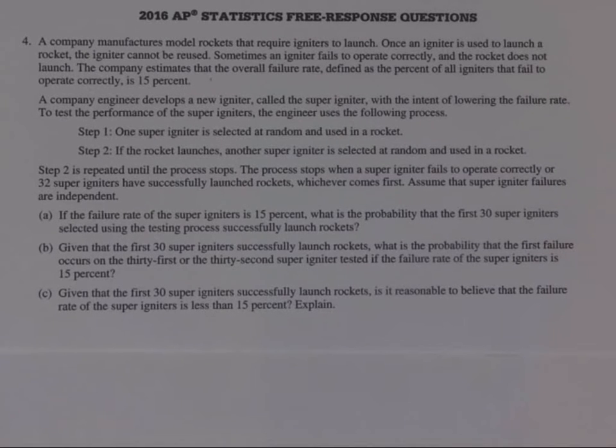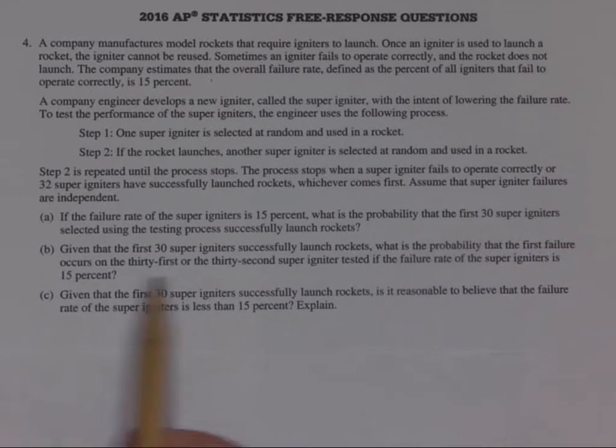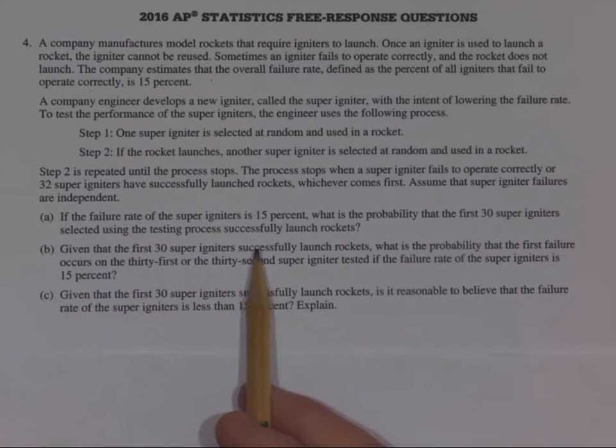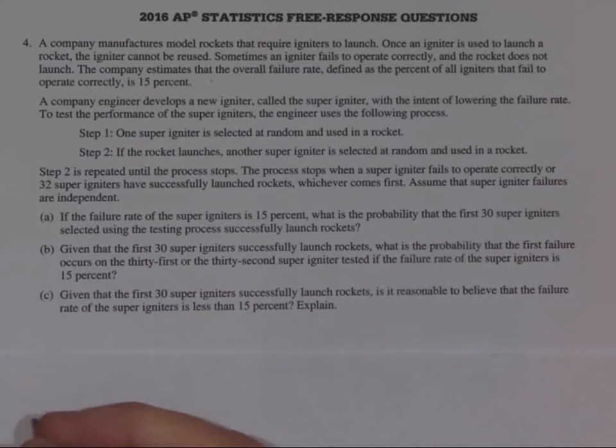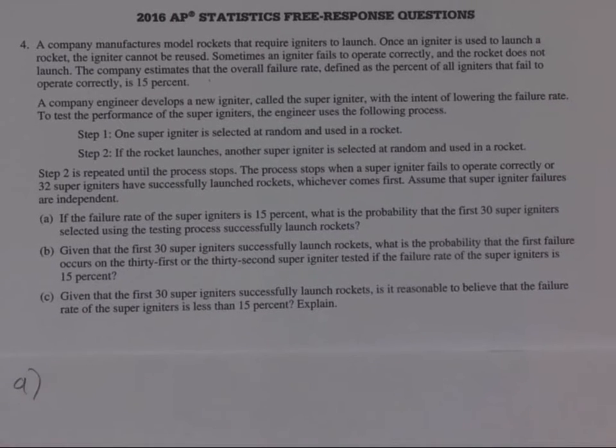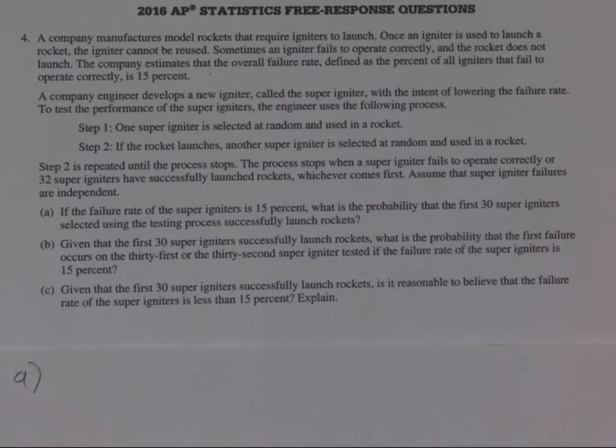Okay. So let's talk about the solution to this. What we've got here is these superigniters, and the first part says there's a 15% chance of failure. What's the probability that the first 30 superigniters selected using the process successfully launch? Well, the probability of a success here is 85%.